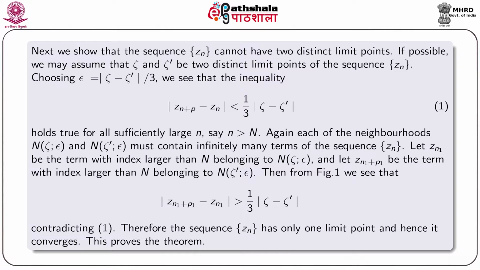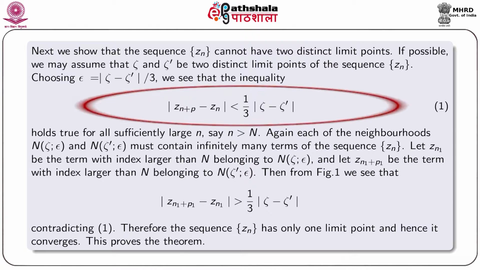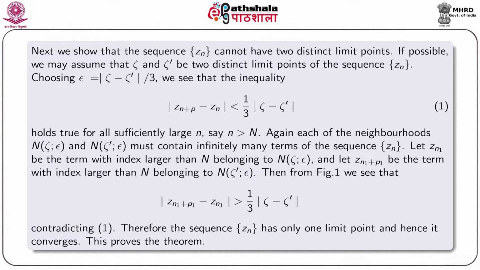Now, choosing epsilon equal to modulus zeta minus zeta dashed by 3, we see that the inequality modulus z_{n+p} minus z_n is less than 1 by 3 modulus zeta minus zeta dashed holds true for all sufficiently large n, say n greater than capital N. Again, each of the neighborhoods N(zeta, epsilon) and N(zeta dashed, epsilon) must contain infinitely many terms of the sequence z_n.